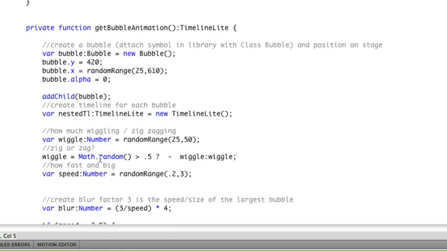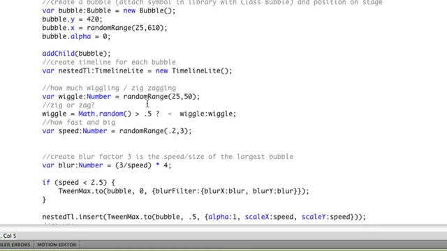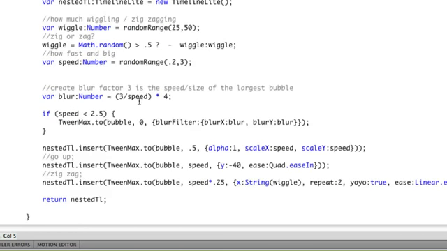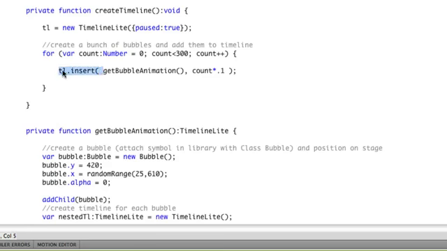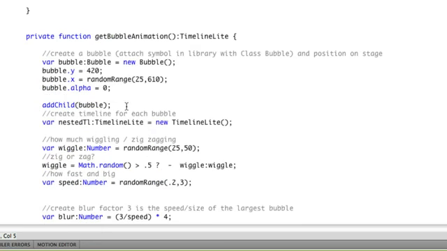And I'm not going to go through all this right here, but suffice it to say there's a bunch of random stuff that happens that determines the size and the speed of the bubble and the amount and direction that it starts wiggling in. So I possibly can't go through all of this line by line here, but just trust me that every bubble has its own unique animation created, and that animation is returned into the insert method of the master timeline. So it's really pretty cool, and you can use this as a basic template for maybe making snow or flying cows or anything you want to do.